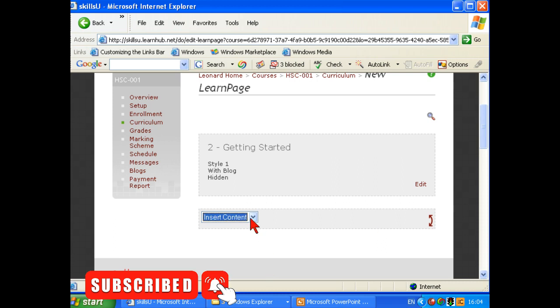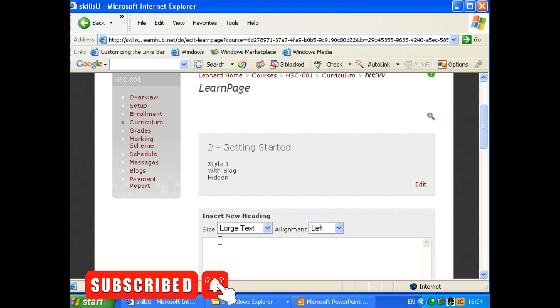The next thing we're going to do, see this drop down box here. We're going to go to Heading. We're going to make this large text for this one, and we're going to center it. And I'm going to put the heading here as well.